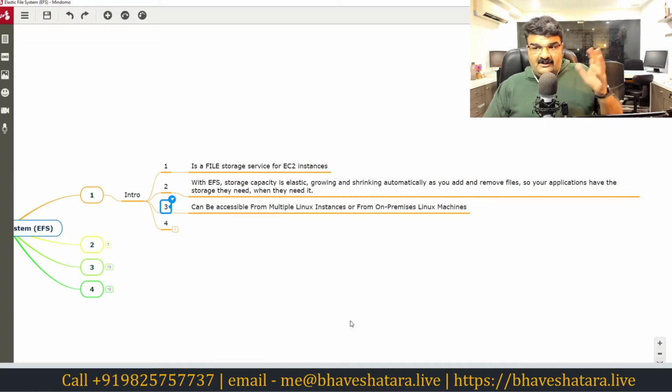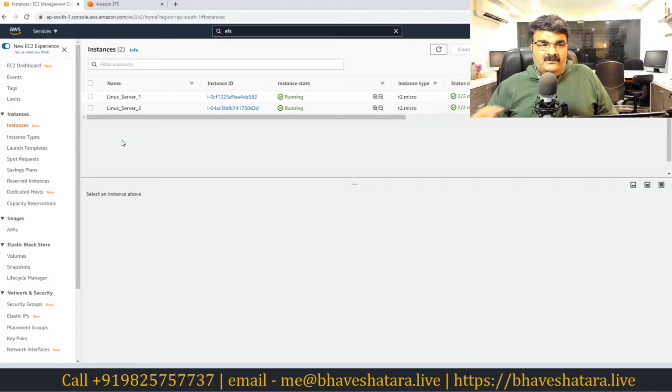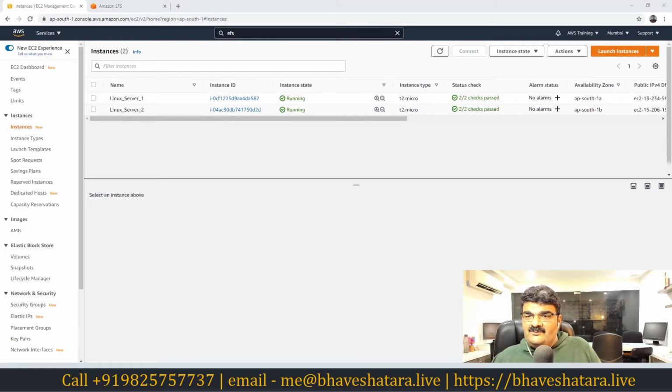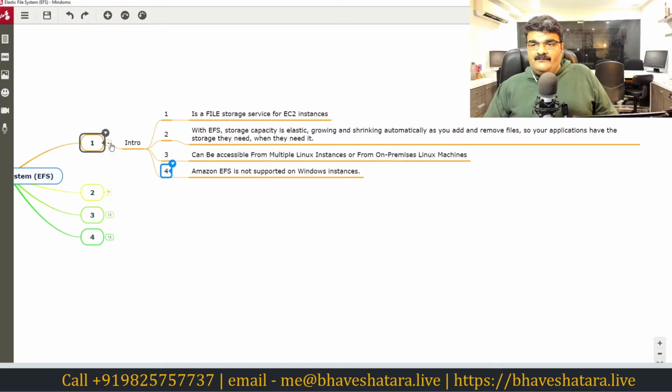To configure it practically, I'm having these two EC2 instances here. These are two Linux instances, and we will use them to connect to EFS. Amazon EFS is not supported by Windows and now Apple, Mac, as well. So these are the 4 points that you have to remember.